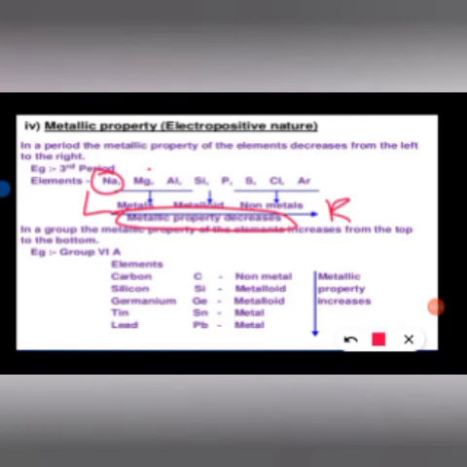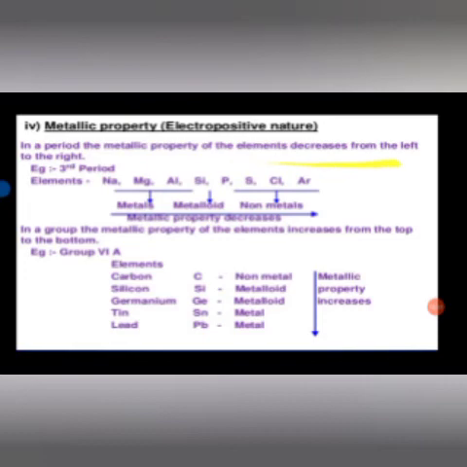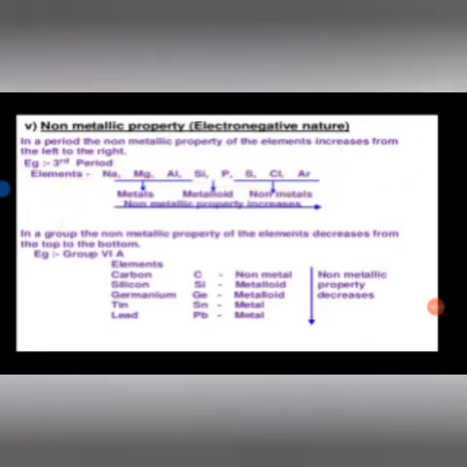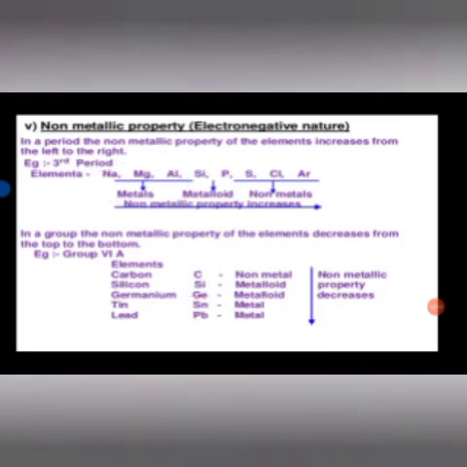Very simple. If you talk about the third period, sodium, magnesium, aluminum, silicon. You can see here sodium, magnesium and aluminum are purely metal. Silicon and phosphorus are metalloids. Sulfur, chlorine, argon are non-metal. It means that in a period the metallic property of elements decreases from left to right. And in a group the metallic character decreases from top to bottom, meaning non-metal will be on the top, then down metal will come. Whereas on this side, left side metals are there and right side non-metals are there.